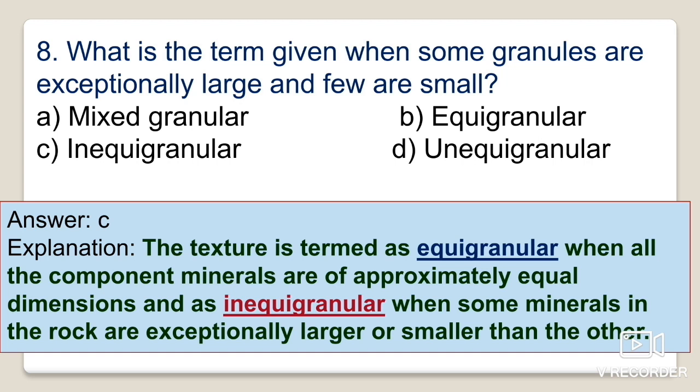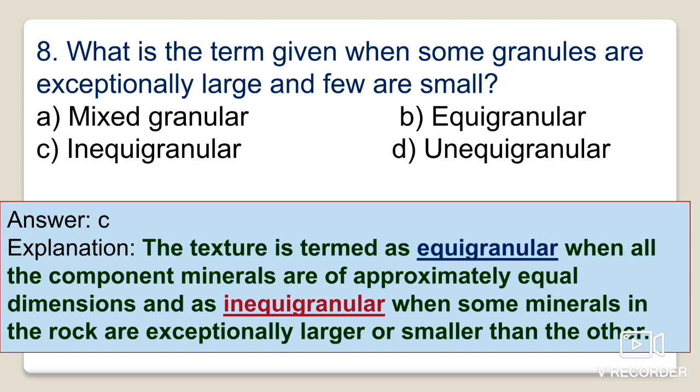So there are two textures, equigranular and inequigranular. The texture is termed as equigranular when all the component minerals are of approximately equal dimensions.